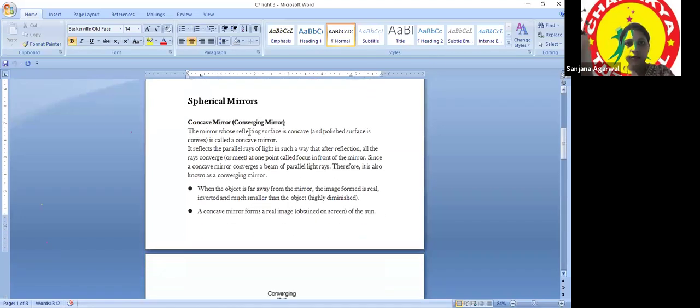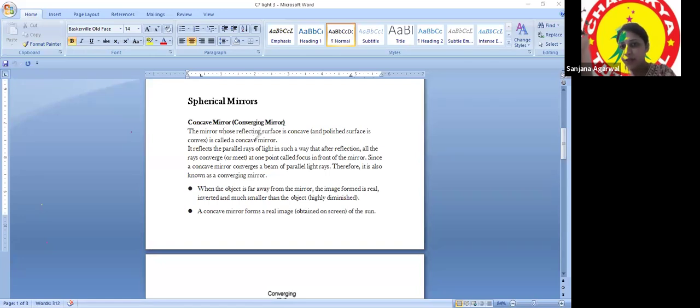Please read this. A concave mirror is also known as a converging mirror. Any idea why this is known as a converging mirror? Because in the diagram which I have just drawn, all the parallel rays coming from infinite distance were focusing at a single point. The phenomenon of meeting at a single point, of focusing, is known as converging. The word converging means meeting at a single point. This is why it is known as a converging mirror.